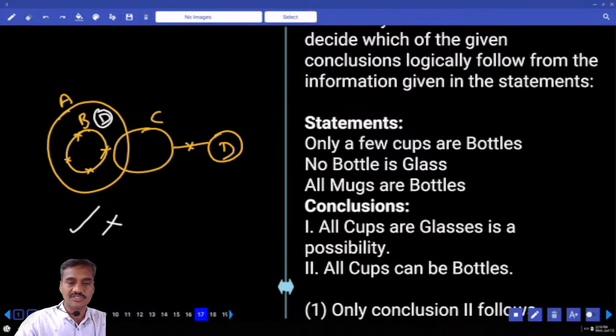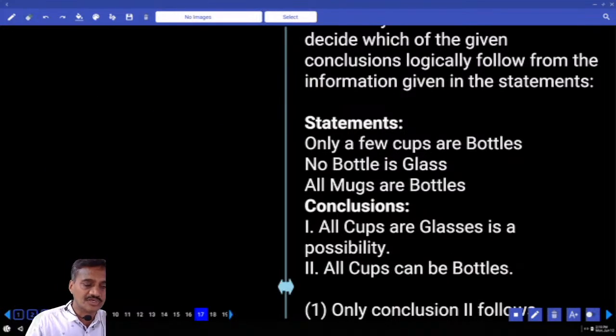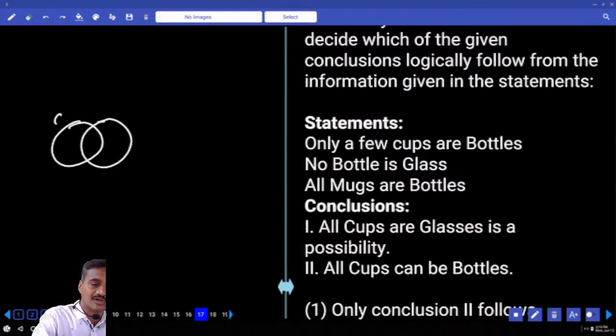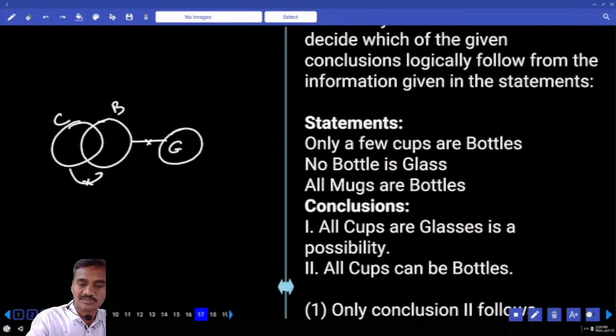The next one, 17th one. Only a few cups are bottles. Only some of the cups are bottles, but not all. Now this cup and a bottle, this entire cup is not a part of bottle. And no bottle is glass, no intersection between glass and bottle, and all mugs are bottles. Now these all mugs are what? Bottles. Then first one, all cups or glasses is a possibility.